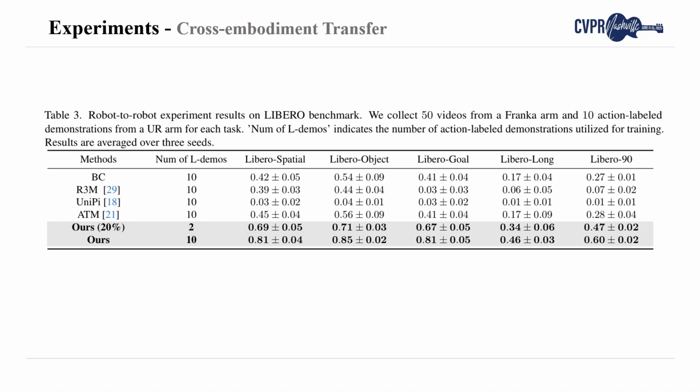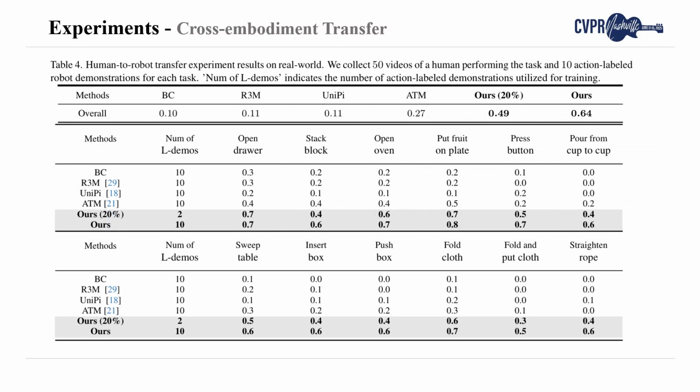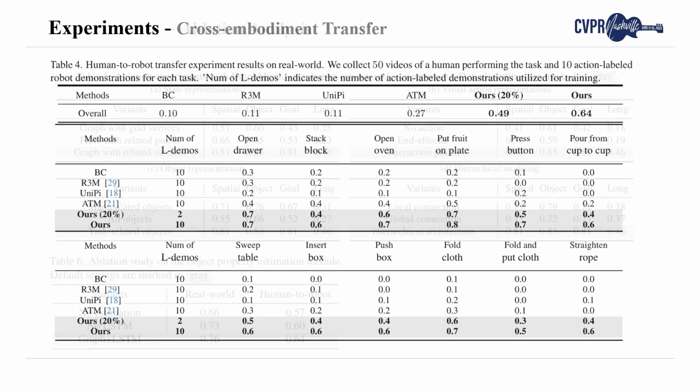rate with 10 trajectories. We use human videos to train the graph modeling network and use action-labeled demonstration trajectories to train the graph-guided policy. Experimental results demonstrate that GraphMimic effectively facilitates the transfer of manipulation knowledge from human videos to robotic systems, providing expressive guidance for control policy learning.